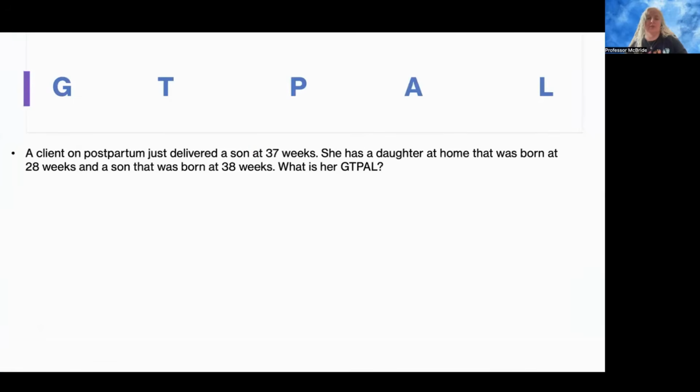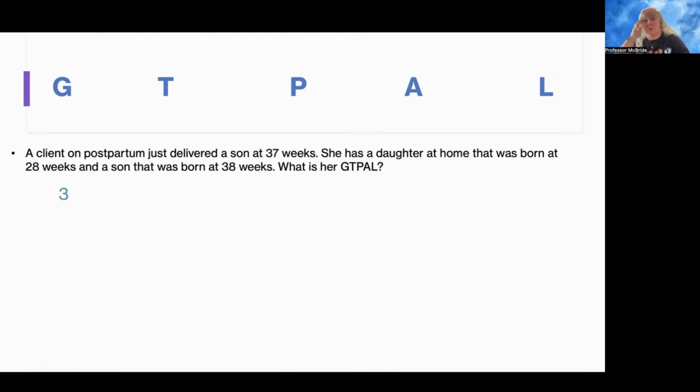A client on postpartum just delivered a son at 37 weeks. She has a daughter at home that was born at 28 weeks and a son that was born at 38 weeks. What is her GTPAL? So she just delivered a son at 37 weeks. So that's 1 pregnancy. She has a daughter at home that was born at 28 weeks. So that's a 2nd pregnancy. And then she has a son that was born at 38 weeks. So that's a 3rd pregnancy. So for G, her Gravida is 3.